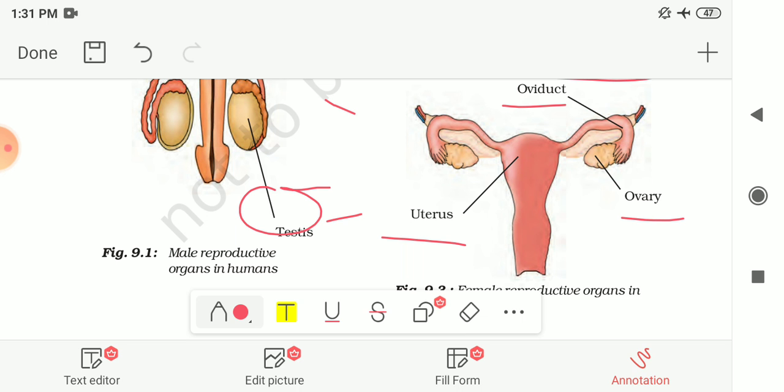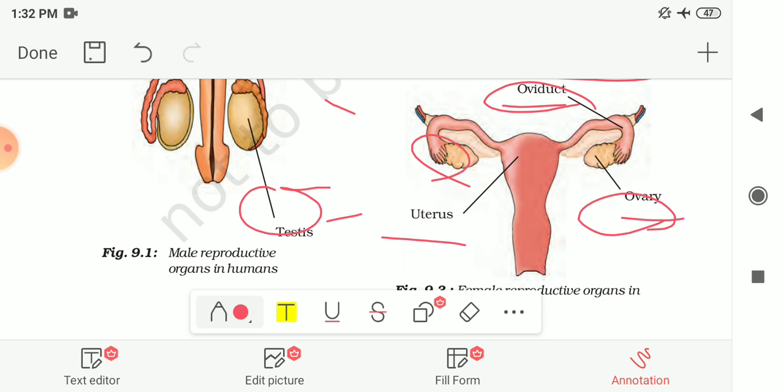The ovaries produce the female gametes known as ova or eggs, and in human beings a single mature egg is released into the oviduct by one of the two ovaries every month. And the uterus is the part where the development of the baby takes place.